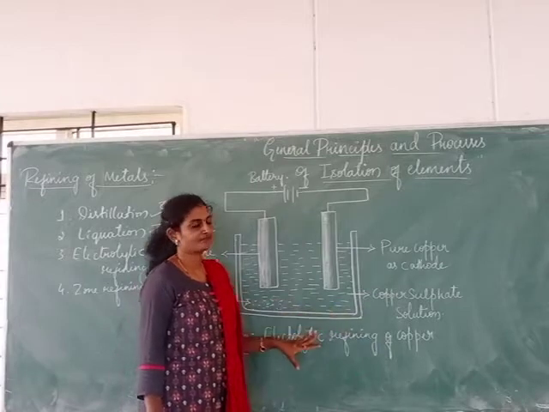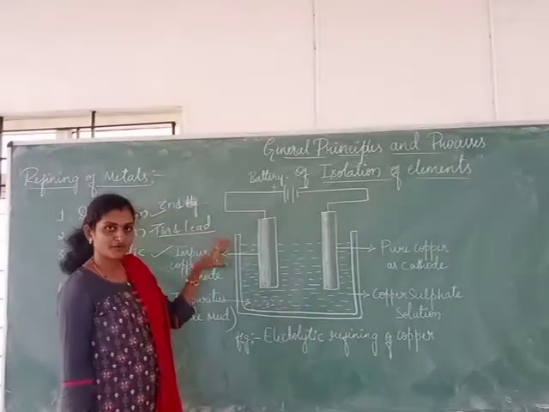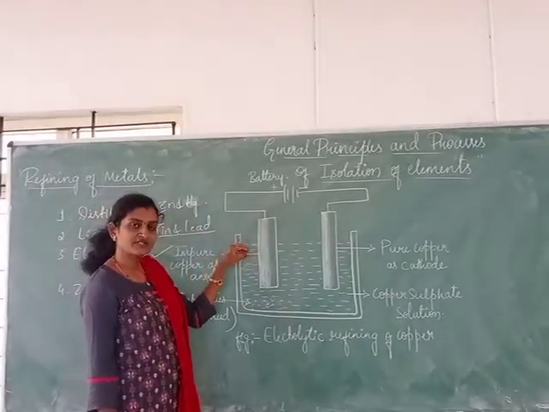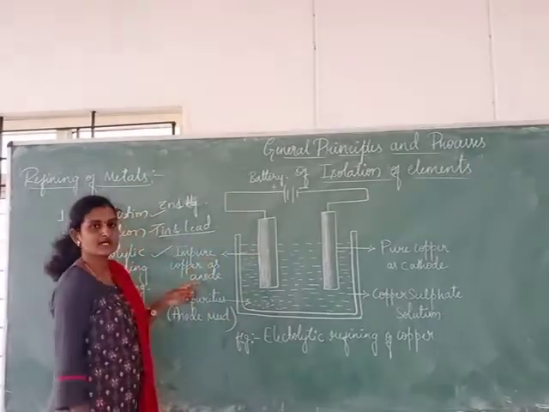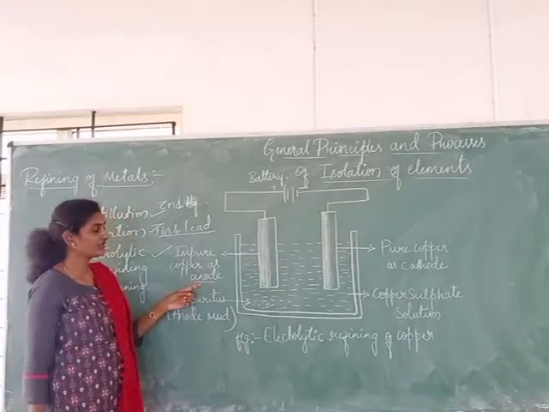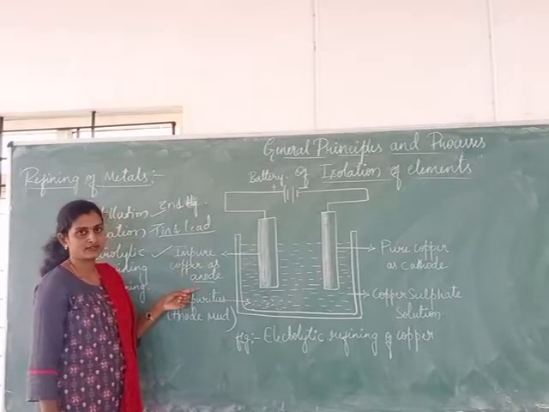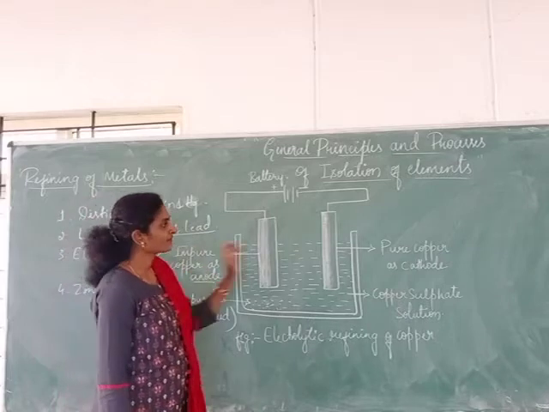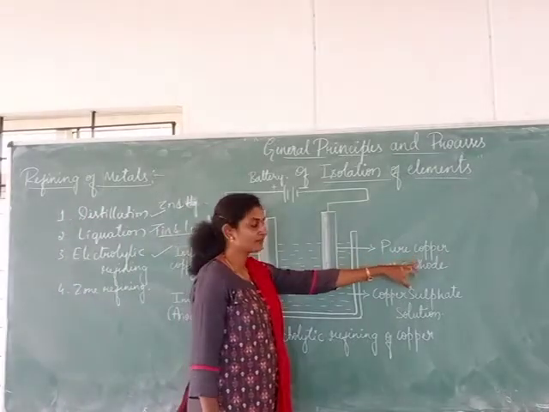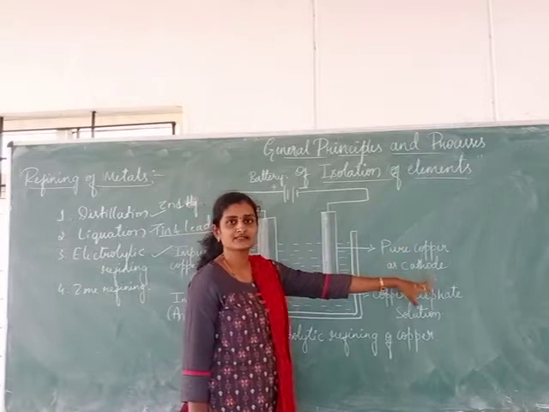The impure metallic rod from which the metal has to be refined is considered the anode. Here you can see impure copper as anode, where the impurities are present; you can call it crude metal. And the same metal in pure form has to be taken as cathode.